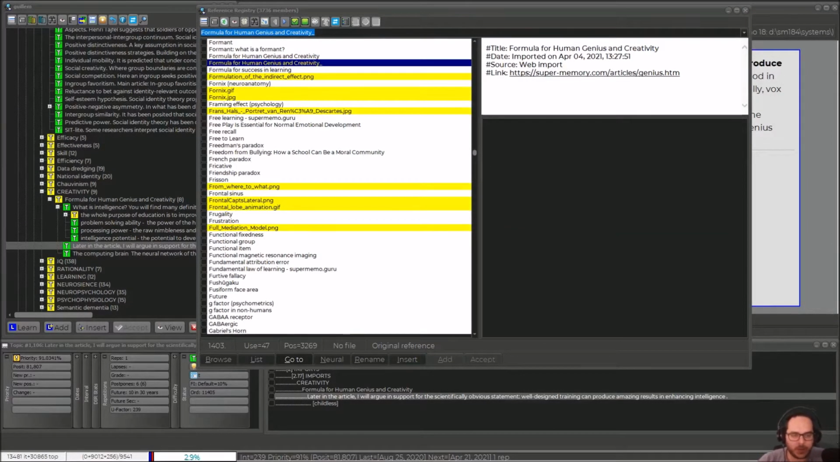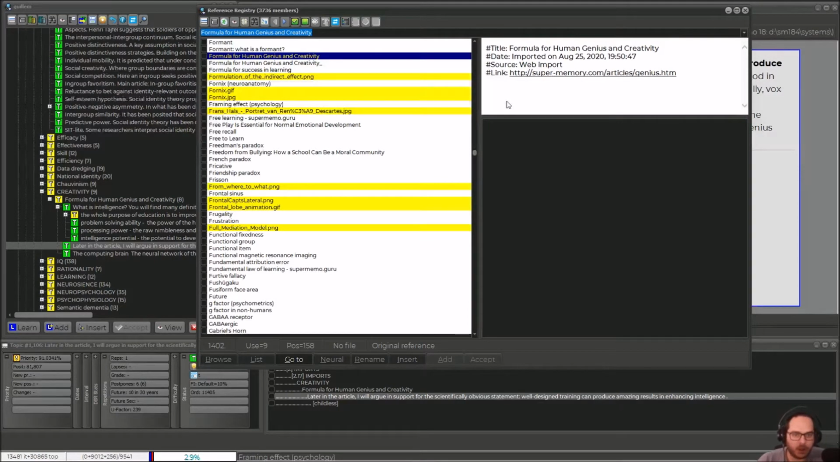Today I want to share something I discovered. I have the Formula for Human Genius and Creativity article, but it's a duplicate. As you can see, the only difference in the URL is the S, HTTPS for secure. It's the same. But when I imported it, as you can see, I imported that at the very beginning of my SuperMemo experience back in August, and then again on April 4th. But SuperMemo didn't check that it was a duplicate just because there was one character off. It's because of the S. It's unfortunate because it's the same.